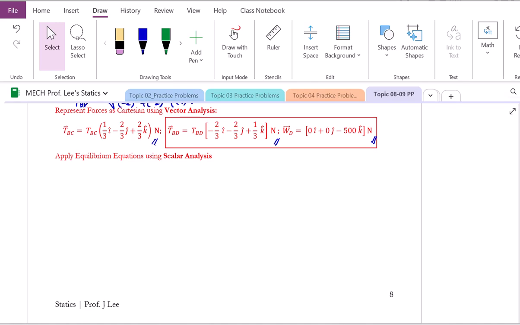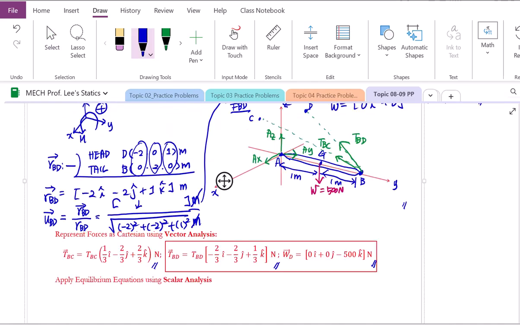For this, we're going to use scalar analysis. We can start from summation of Fx equal to 0. Summation of all the forces in the x direction must be balanced. We're going to start from point A, then move to G, to B. That's going to be our order of work. Starting from A_x, yes, we have to account for this A_x, and we temporarily set this as a positive direction.